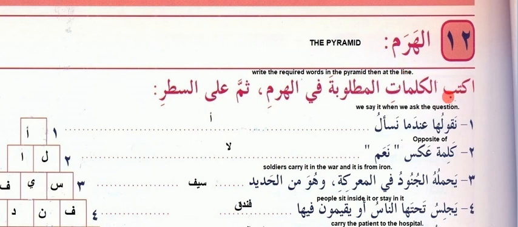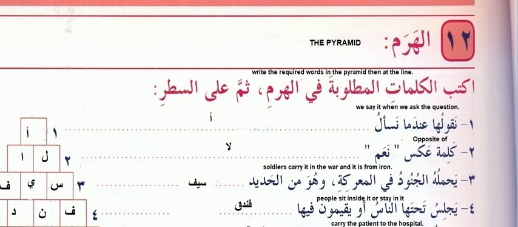So iktib, write, kalmat, words, al matluba, required, fi, in, al haram, pyramid, summa, then, ala, at, as satar, the line. So taqulaha indama nas'al. We say it when we ask the question.